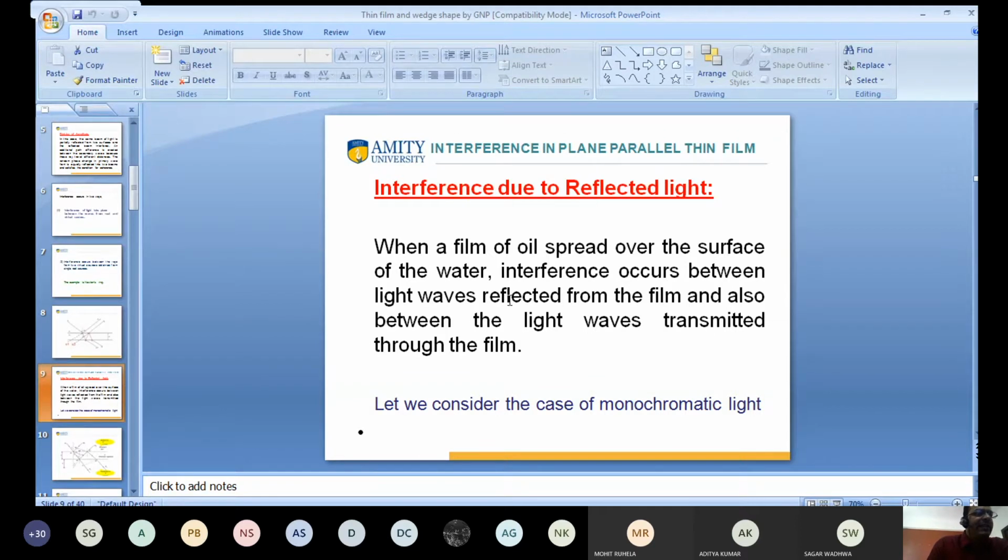Have you seen it? Yes. When a film of oil is spread over the surface of the water, interference occurs between the light wave reflected from the thin film and also between the light wave transmitted through the film.